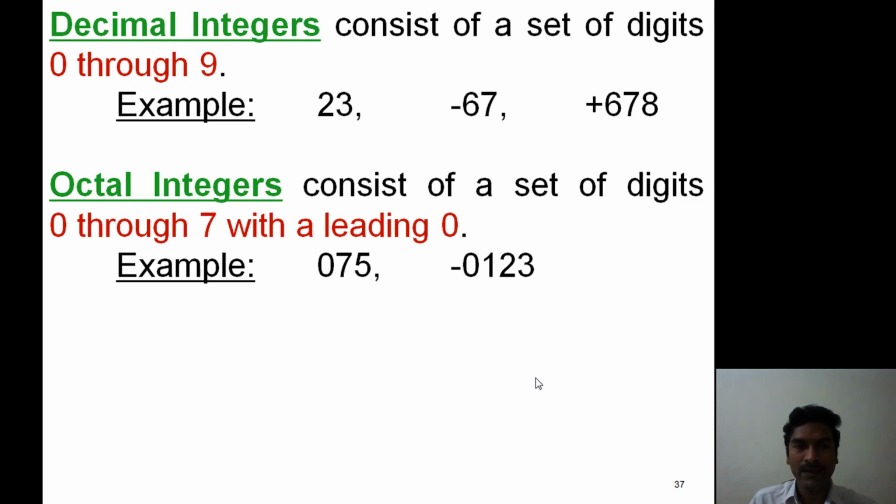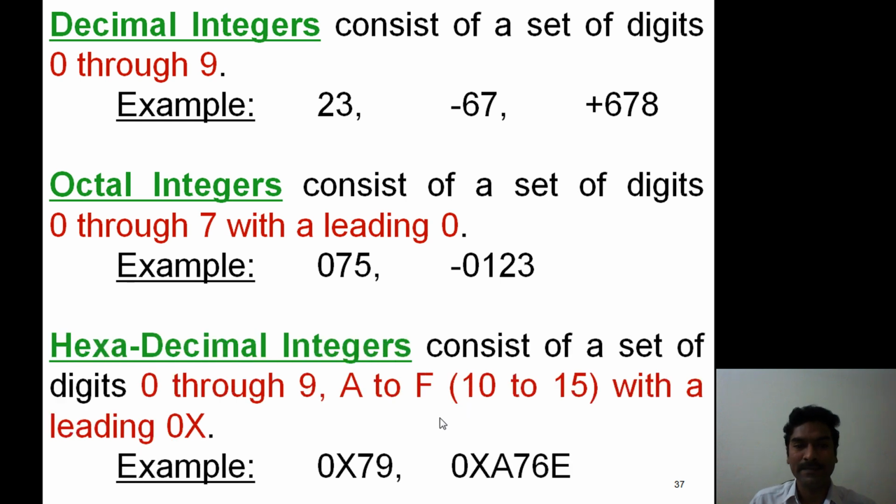Then hexadecimal integer. A hexadecimal integer forms with a combination of 0 through 9, then A to F. Here A stands for 10, B stands for 11, C stands for 12, D stands for 13, E stands for 14 and F stands for 15, with a leading 0x.